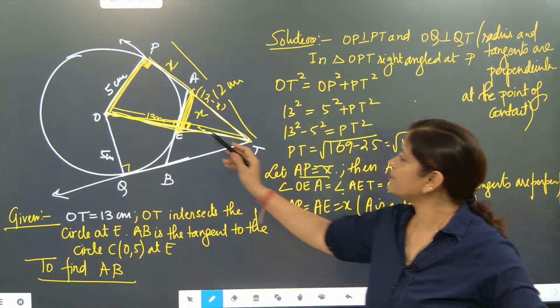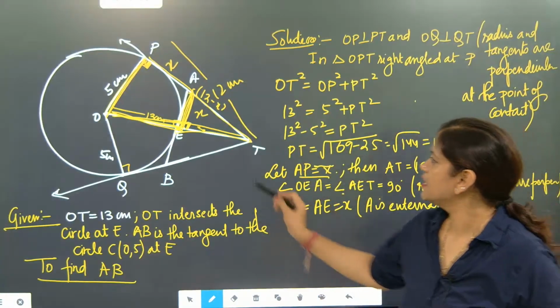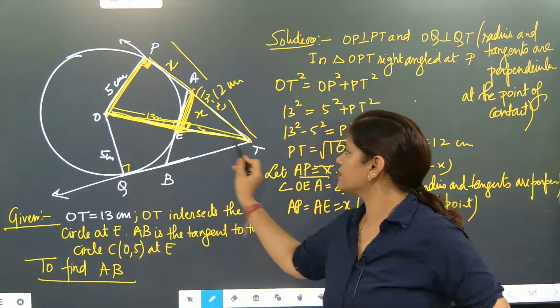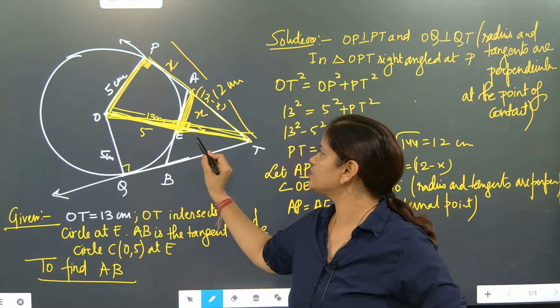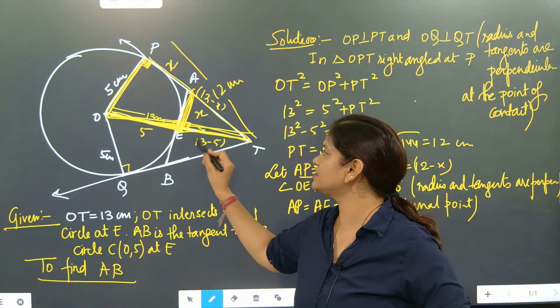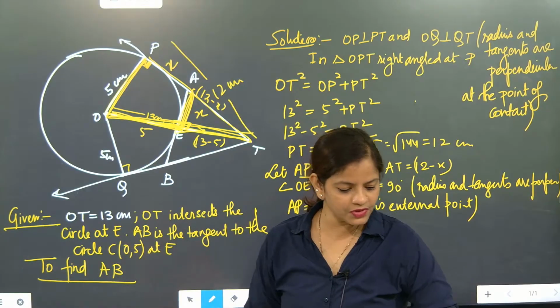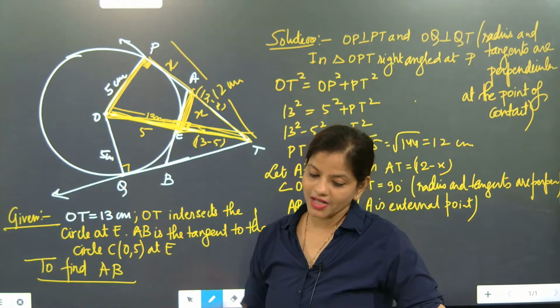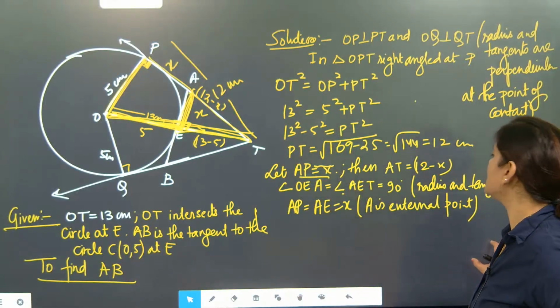Now here, if this part is x, nicely think. If this part is x, now this total is 13 and this part is 5. So this part will become 13 minus 5, because radius and the total length. But check your answer one time. You need to check your answer.